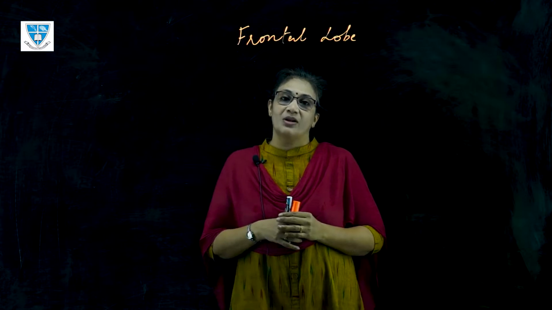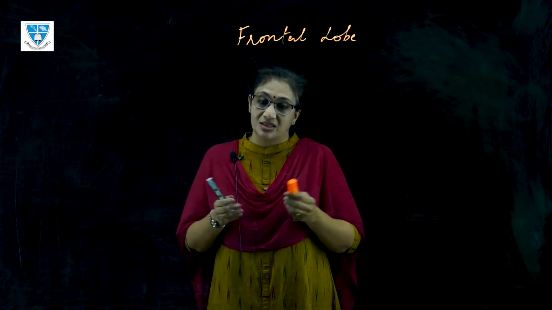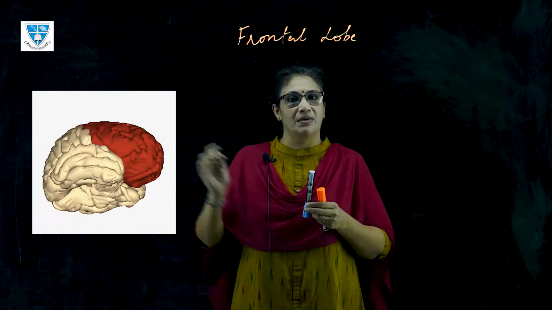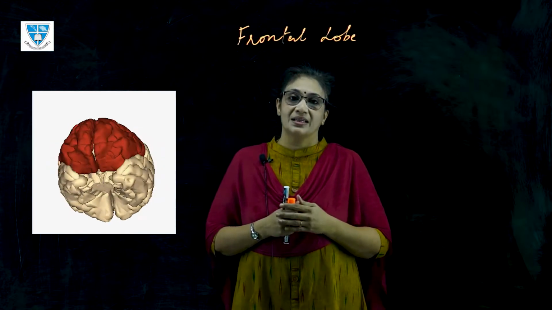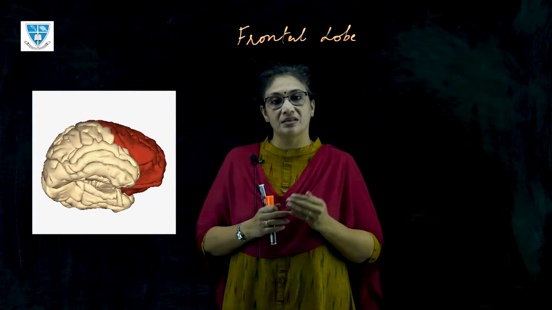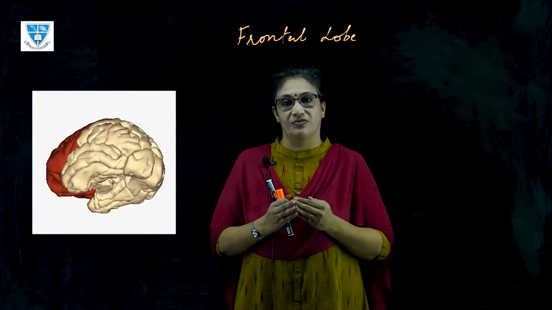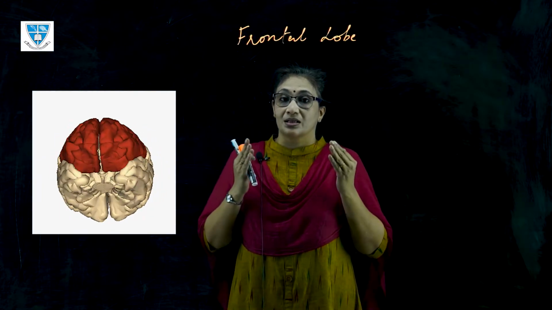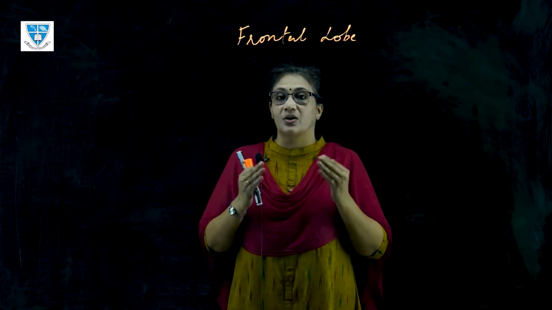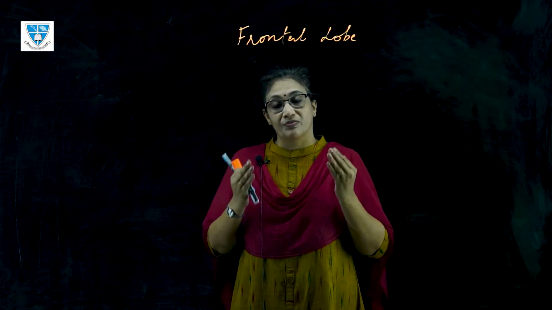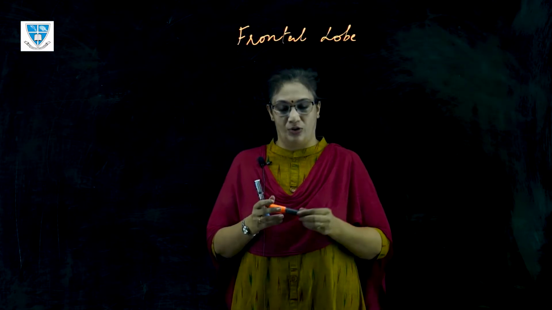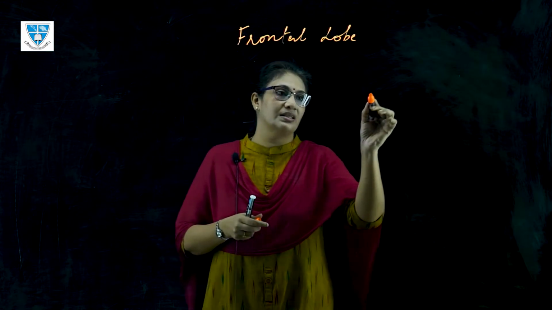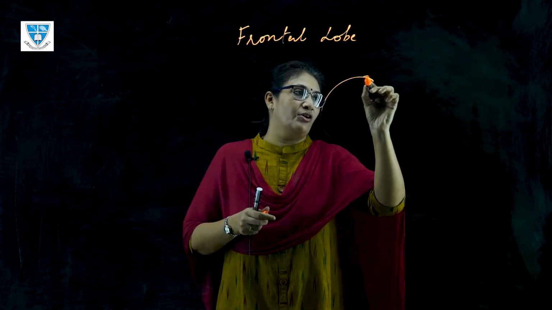Now, let us have a look at the structure of the frontal lobe. This is the image of the three-dimensional view of the frontal lobe, and you can see it occupies one-third of the cerebral hemisphere, which means that due to the large structure, we have very different activities being managed by the frontal lobe. Now, let us have a look at each part of the frontal lobe.